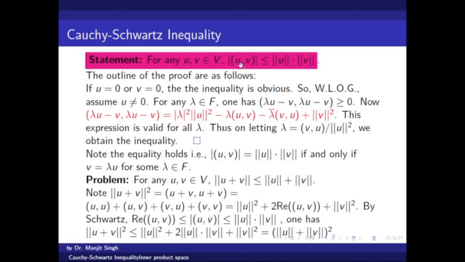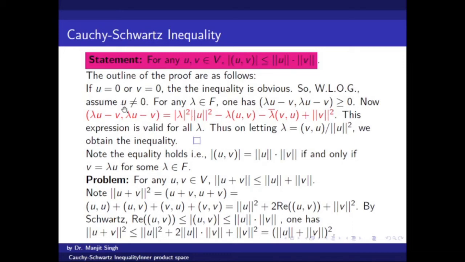So if either u is 0, then the inner product is 0 and this will also be 0, so the equality holds here, and in case v is 0, the same result holds. So we can assume that at least u or v is non-zero. Without loss of generality, we can assume that u is non-zero. One may assume that v is non-zero, but the argument may vary accordingly.